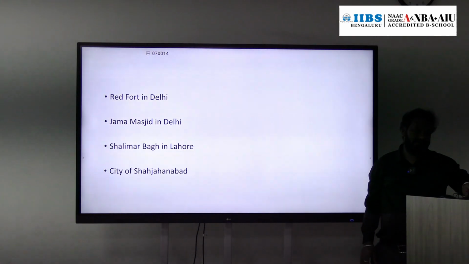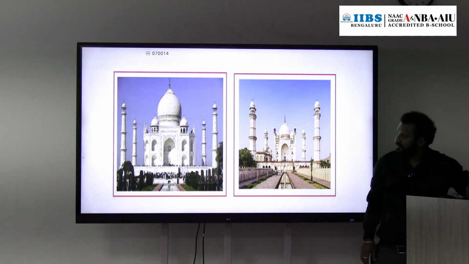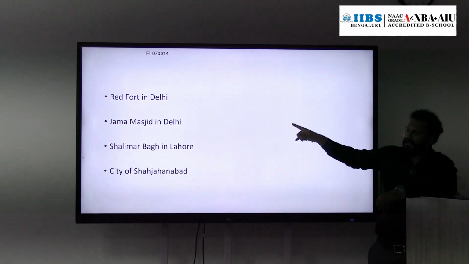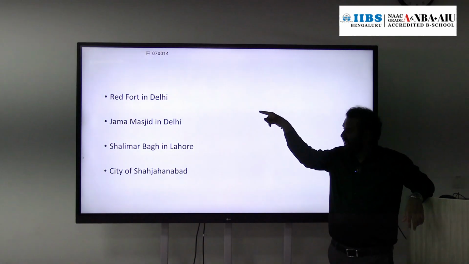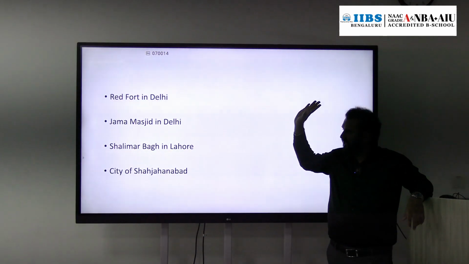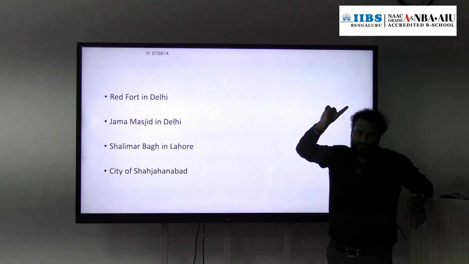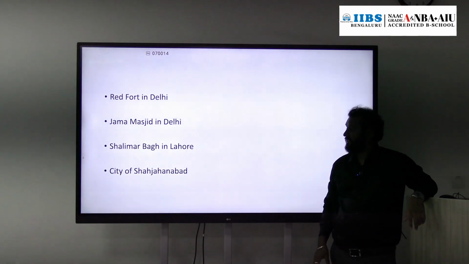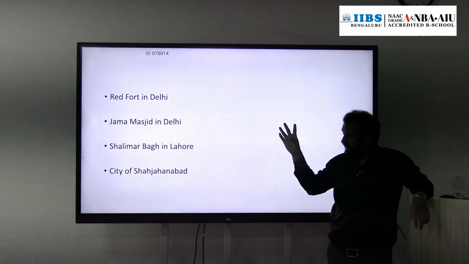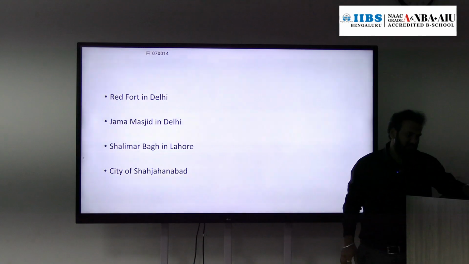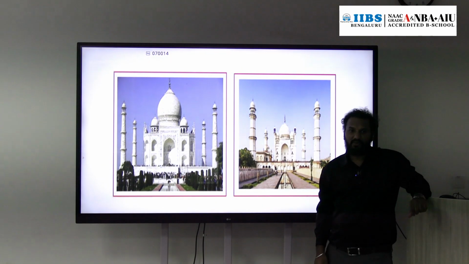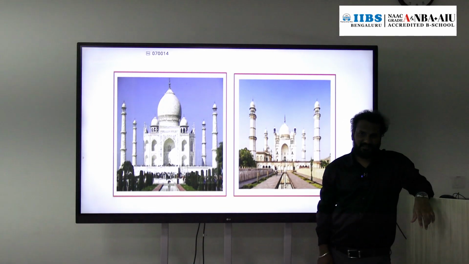Apart from the Taj Mahal, see here, what are the other constructions? The Red Fort in Delhi during Shah Jahan's time. Jama Masjid, the second largest mosque in the world, during Shah Jahan's time. Shalimar Bagh in Lahore. And the city of Shahjahanabad was also built at the time of Shah Jahan. Okay, got it? So this is about Mughal architecture.